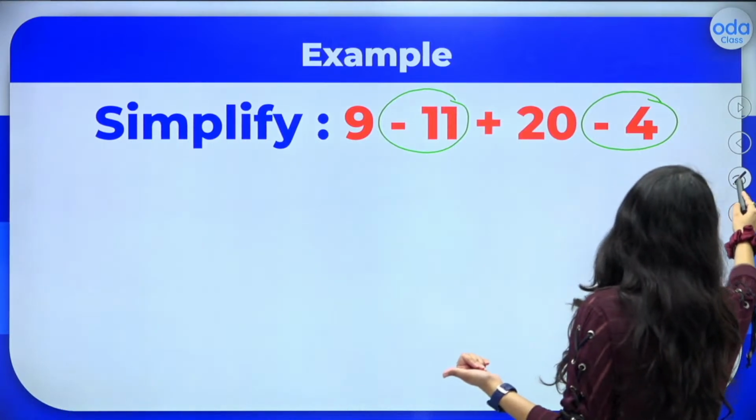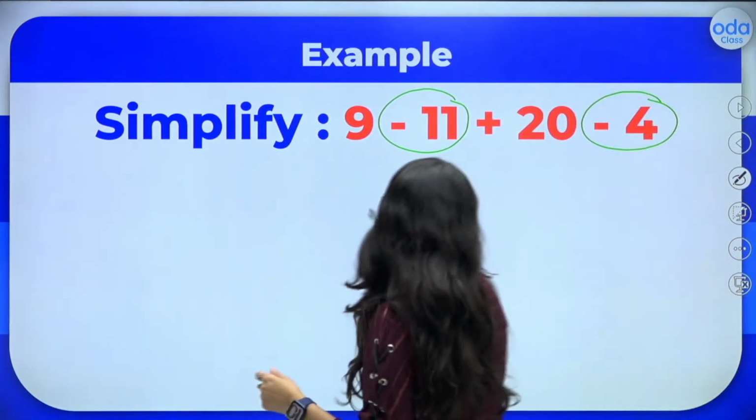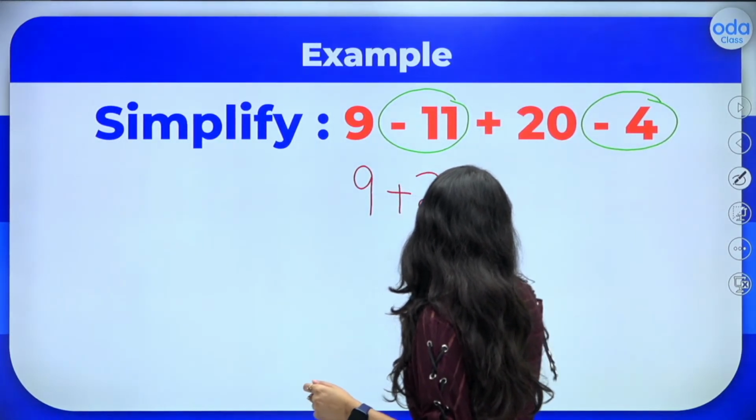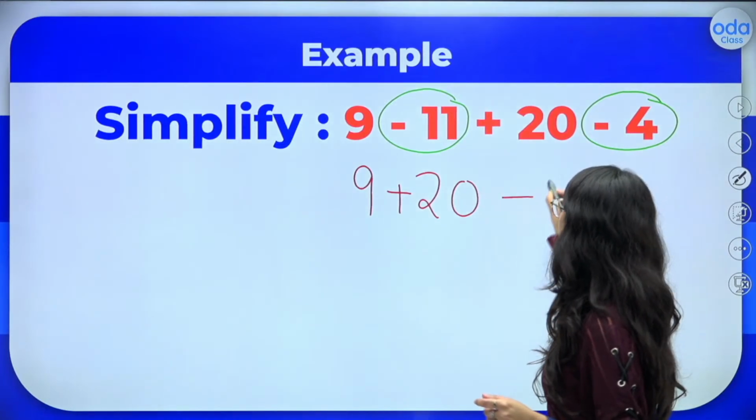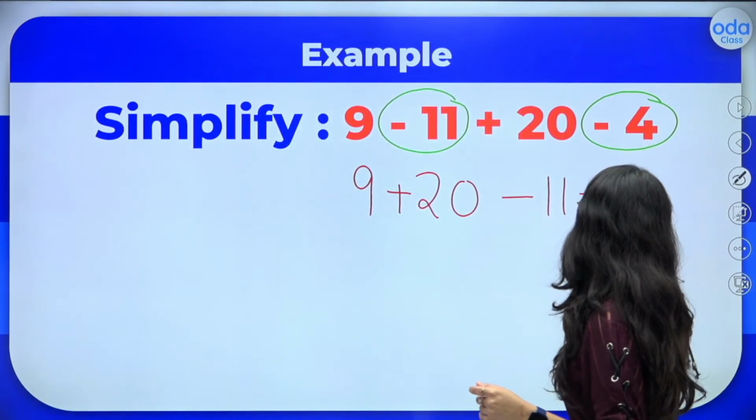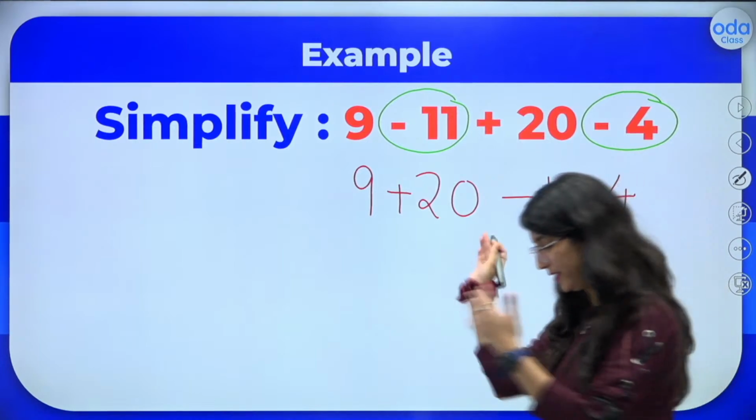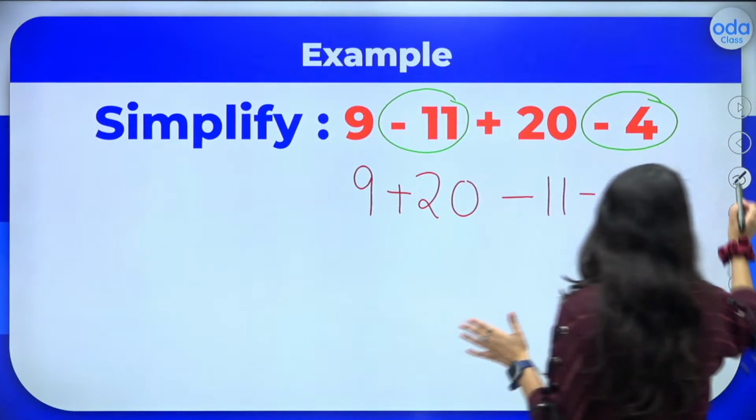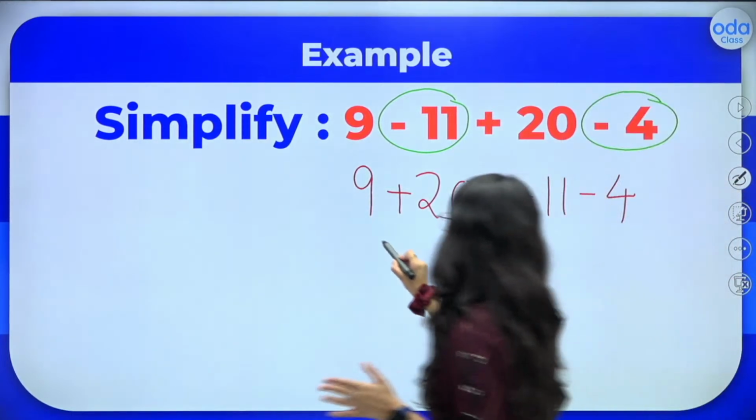Okay. So I'll be writing 9 and 20 together here. So 9 plus 20. Then I have negative 11 and negative 4. Okay. Now, let's first add 20 and 9. So what do I get? I get 29 here.